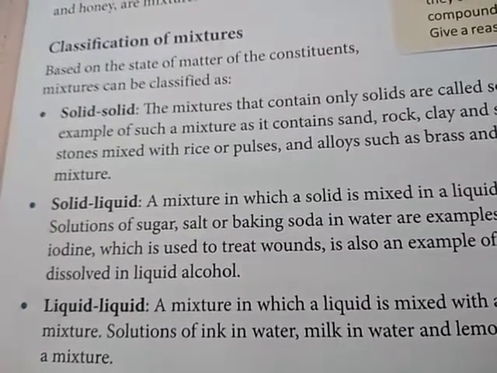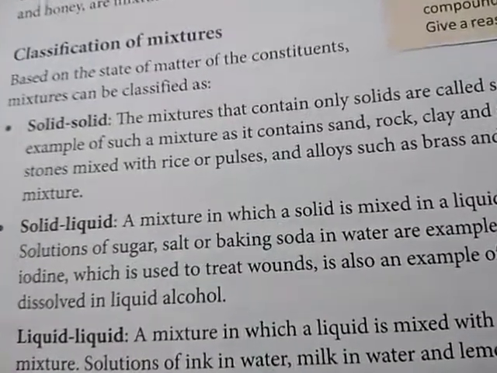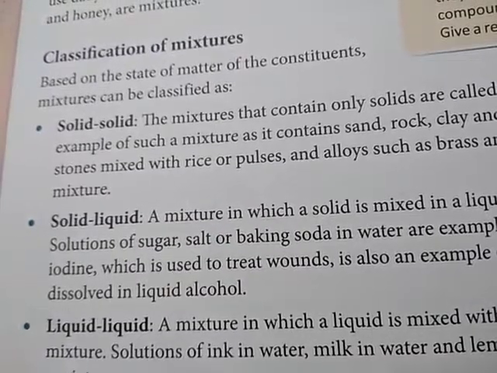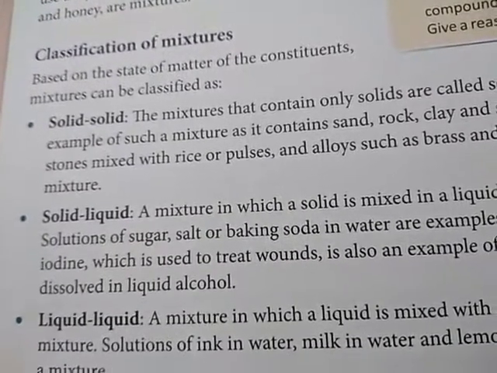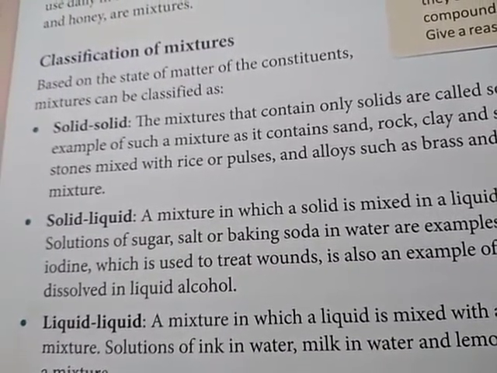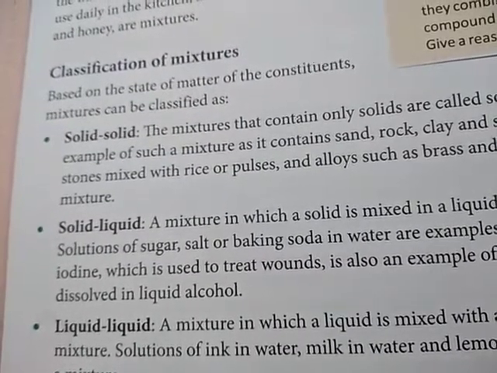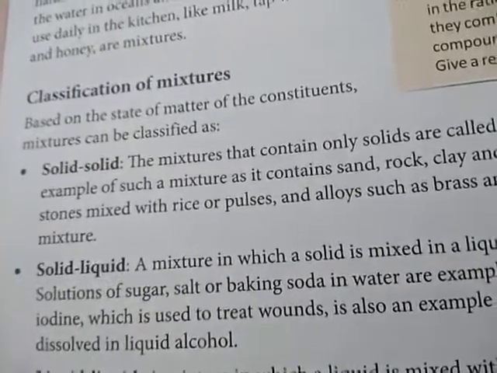Iodine is a solid at room temperature. When iodine is mixed with some proportion of water and alcohol, the resulting solution is called iodine solution.